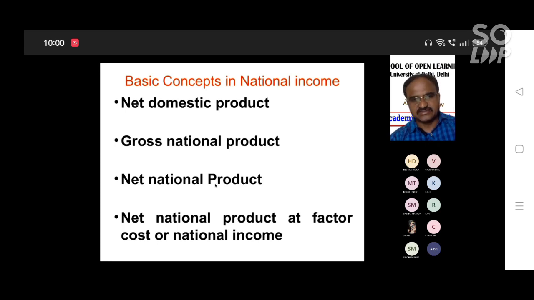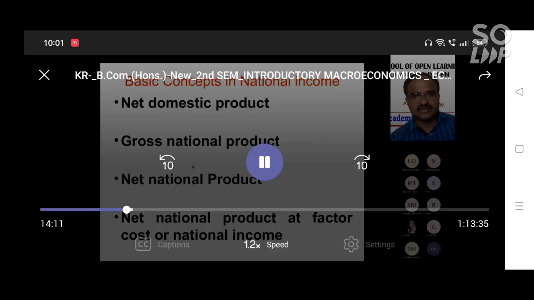Coming to net national product. Net national product is a very important concept, the national income concept. How can you get the net national product? You can get it from gross national product. Gross versus net, the difference is the same as discussed earlier: depreciation. GNP minus depreciation is the net national product. Got it? GDP minus depreciation is the NDP.